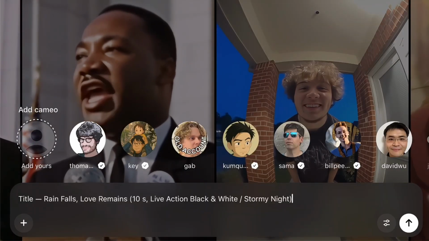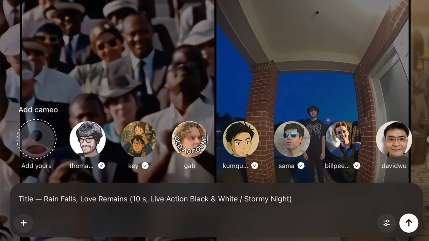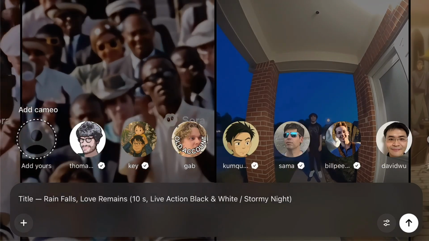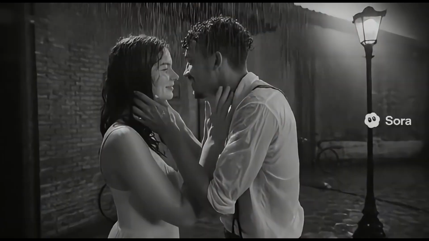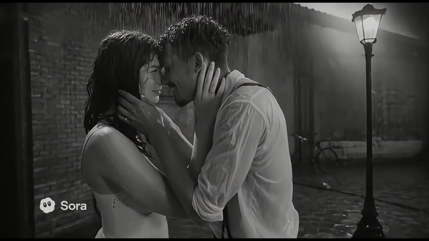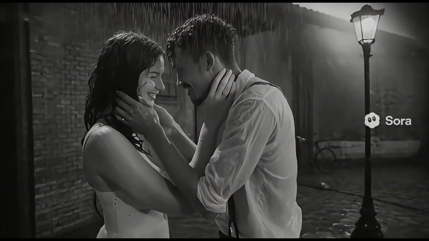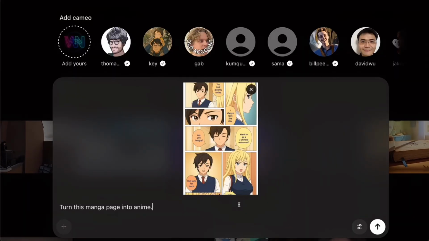Then let's try a modern, artistic black and white scene with the short title, Rain Falls, Love Remain, Live Action Black and White, Stormy Night. Oh, it's amazing to see such a romantic love story created entirely from a title. The cinematic rain, reflections, and emotion make it feel like a short film teaser. Really elegant. Now it's time to test image reference and see if it can transform this manga page into an anime scene.